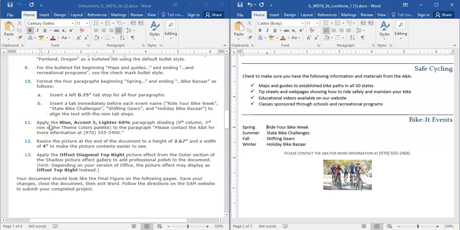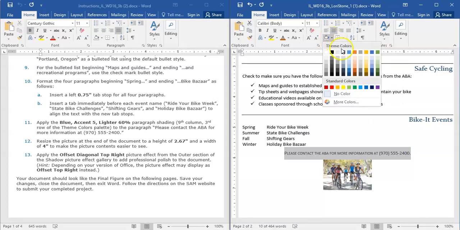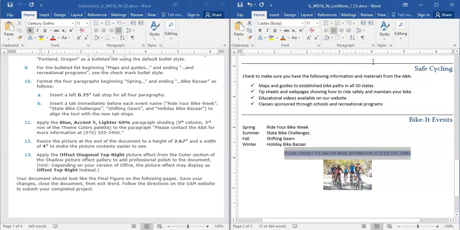Okay, apply the blue accent 5 lighter 60% paragraph shading to this text. So the text itself is supposed to remain the same color. They just would like the shading to be different. So we're going to go to our little bucket, pick our theme color, which they are asking blue accent 5, lighter 60%.